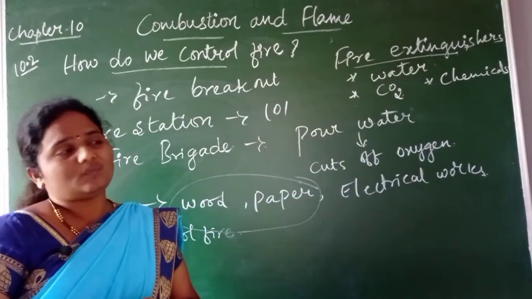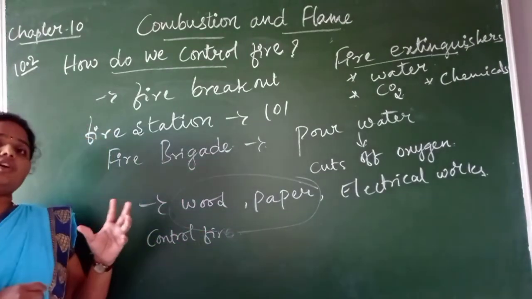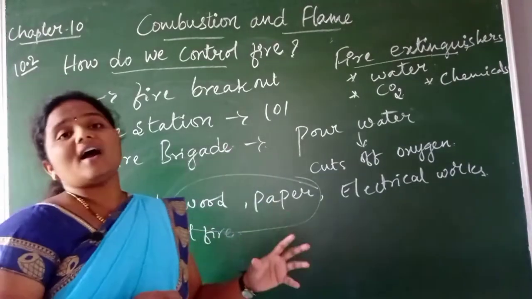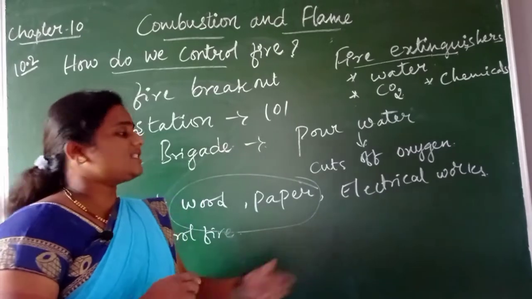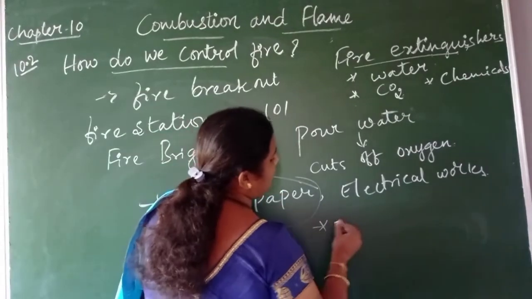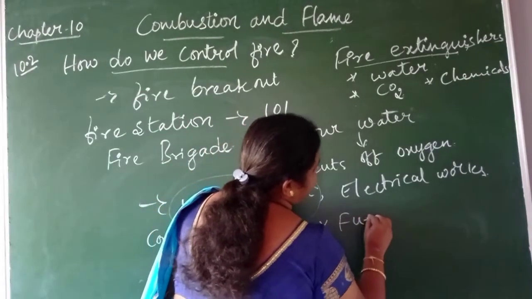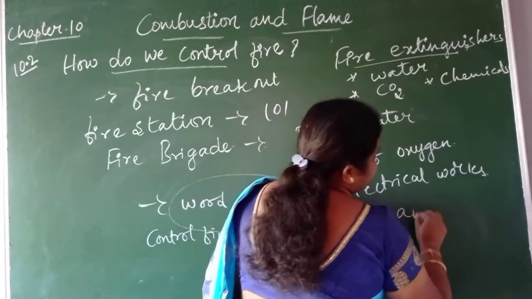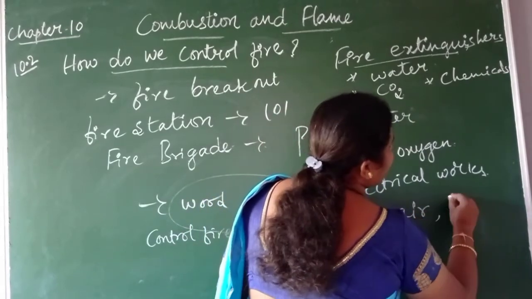The main things which are needed for a fire breakout: the first one is fuel, the second is air, and the third one is heat.